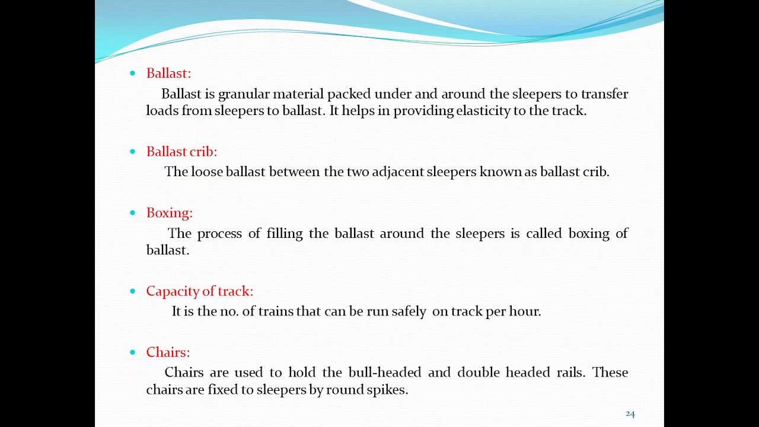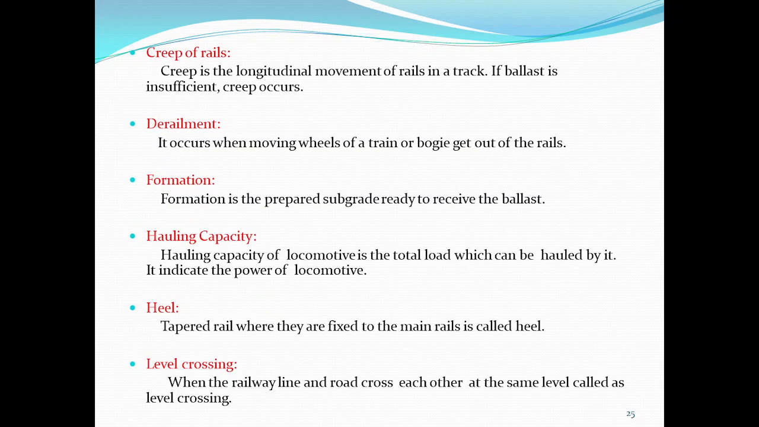Next one is chairs. Chairs are used to hold bull-headed and double-headed rails. These chairs are fixed to sleepers by round spikes. Creep of rails: creep is the longitudinal movement of rails in the track. If ballast is insufficient, creep occurs. Next one is derailment. It occurs when the moving wheels of a train are bogged out of the rails. Next one is formation. Formation is the prepared subgrade ready to receive the ballast.